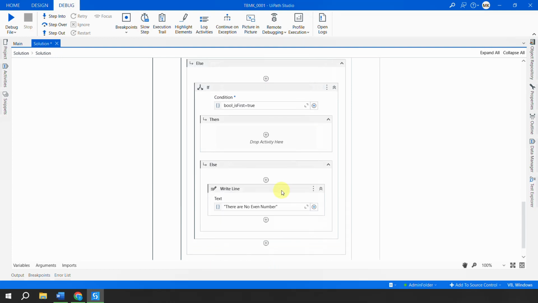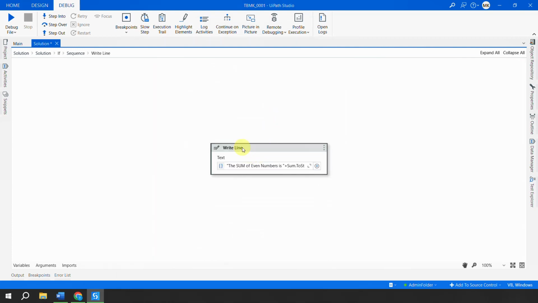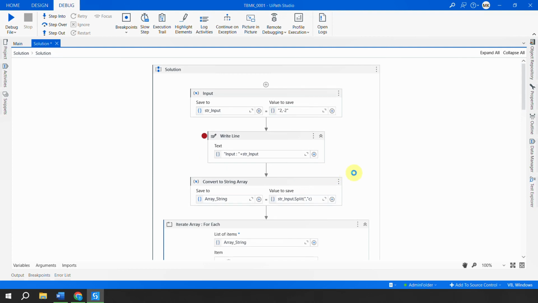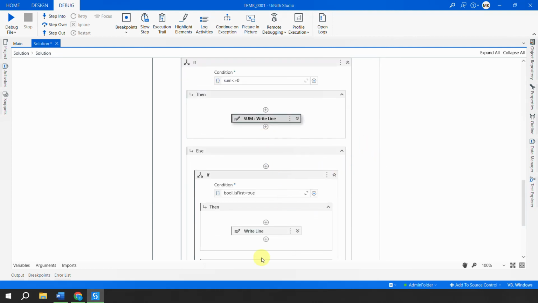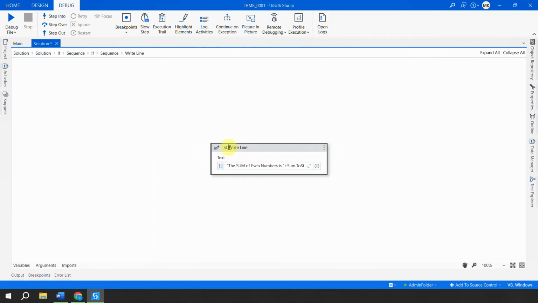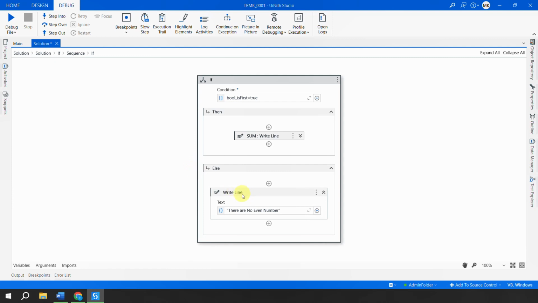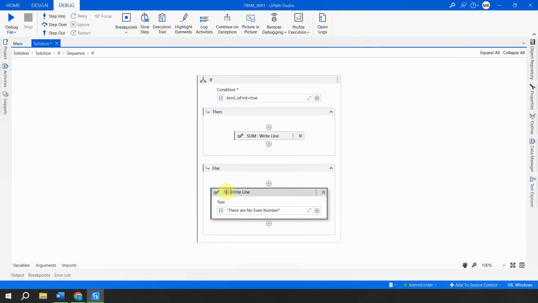So I'll put it here and I'll put this write line here. Now you are getting confused, right? So this write line is for printing the sum. That's why naming convention is important. So this is for the sum. I'll just rename. This is for the sum. Okay, just give me one moment. I'll rename so that you guys understand. And this is no even number.